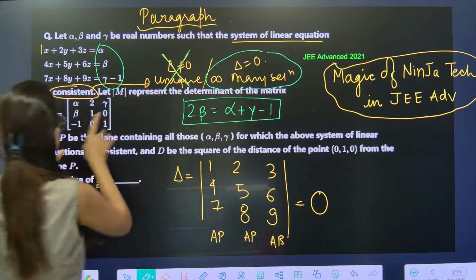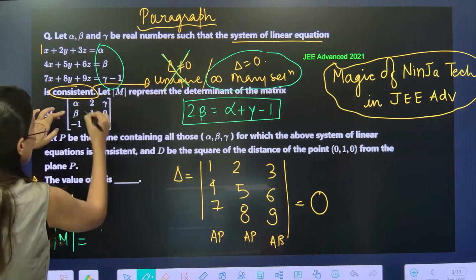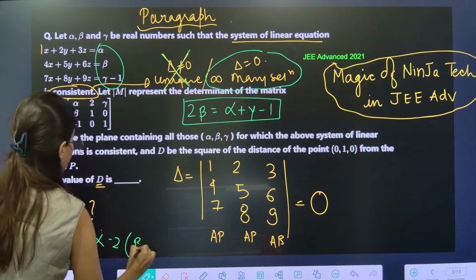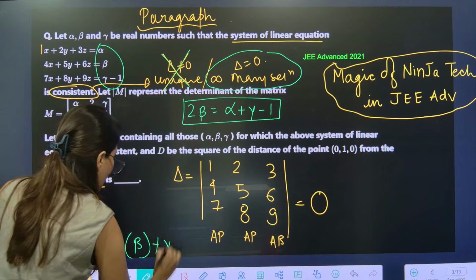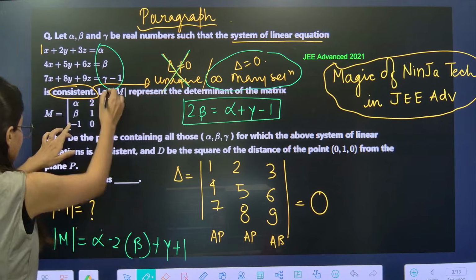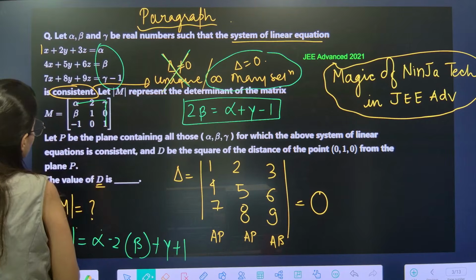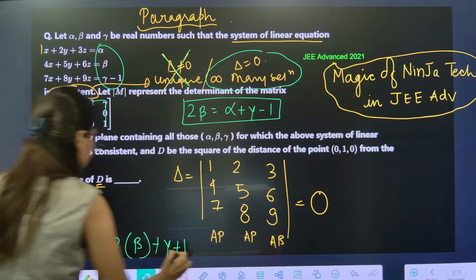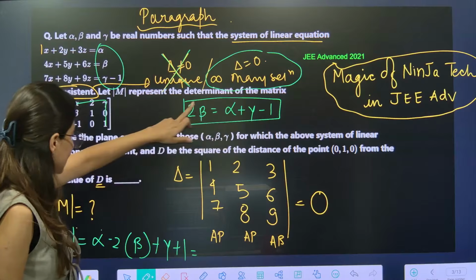Determinant M represents this. Okay. So anybody please help me in calculation of determinant M. So alpha, this is 1. So this is alpha minus 2 and now this is beta. Plus this is gamma and gamma plus 1. Is it like that? Gamma is right there and beta plus, okay, this is 0 and plus 1, correct, is equal to what? This is what we are looking for. Now please let me know.